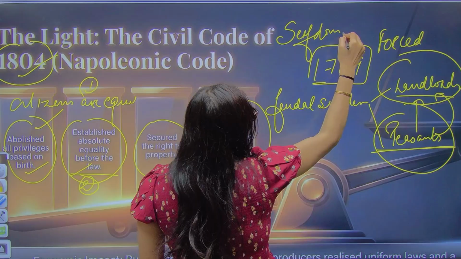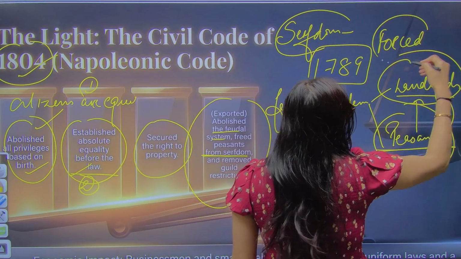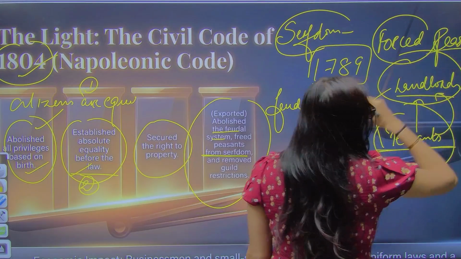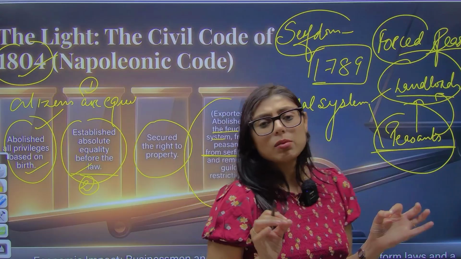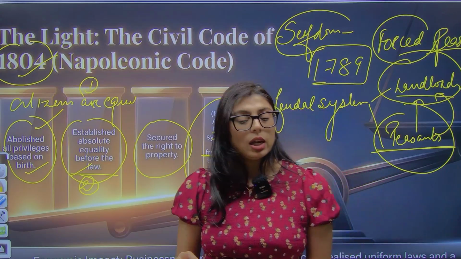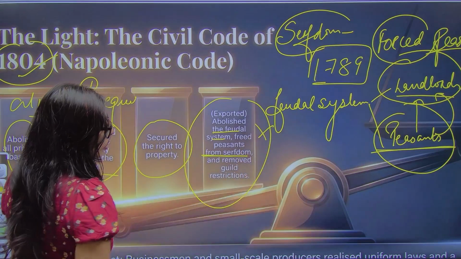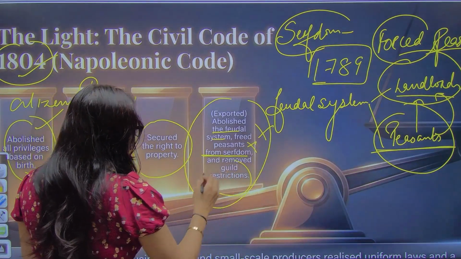So he says that serfdom will not be tolerated. Why? Because you're forcing the peasants to work for a particular amount of time on particular lands. Serfdom is a kind of peasant slavery. He said that I'm going to end this feudal system. I'm going to free peasants from this serfdom, and remove guild restrictions.